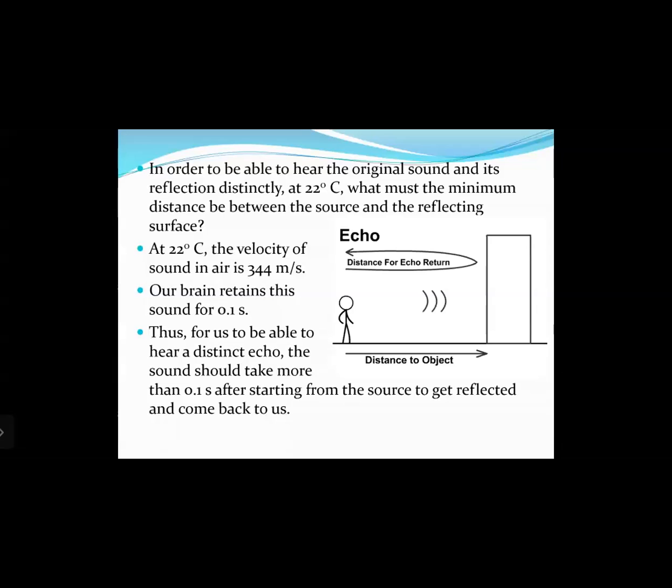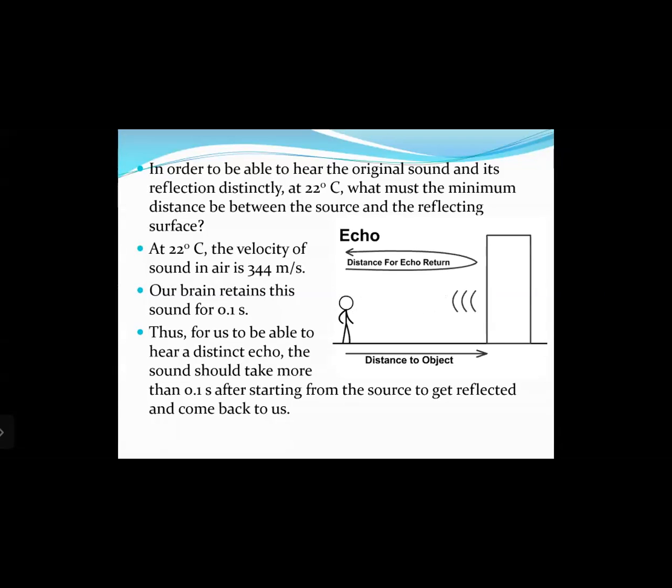Now, at 22 degrees Celsius, the velocity of sound in air is 344 meters per second. Now, our brain retains this sound for 0.1 seconds. What does this mean? Whenever any sound reaches our ears, it is registered in our brain, meaning it is perceived by our brain as sound.